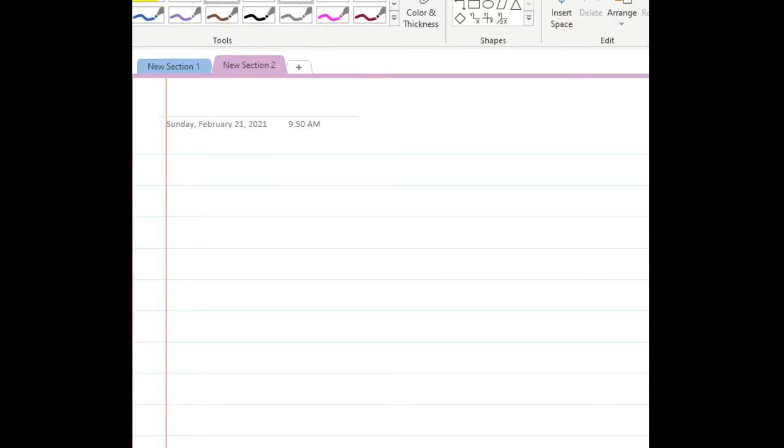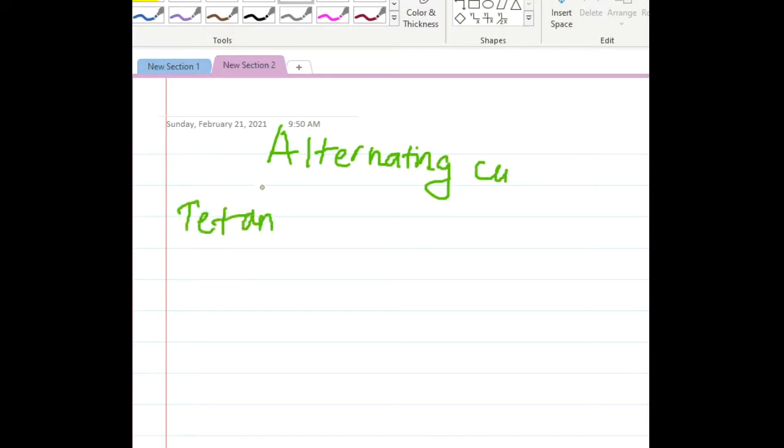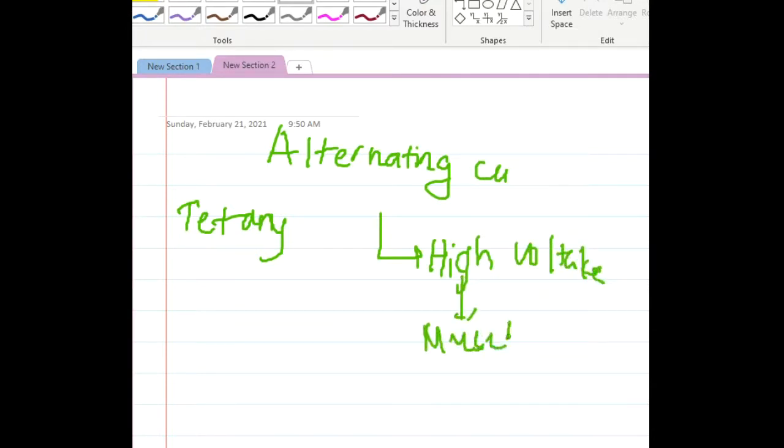Then we have alternating current. In the alternating current, this will cause tetany in the muscle, and the patient is not able to detach from the device easily because of the tetany. This alternating current is high voltage, and as a result muscle damage is common here.